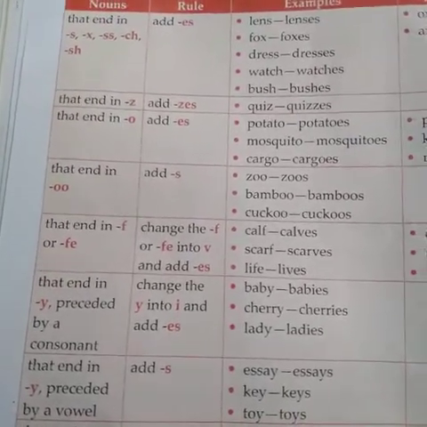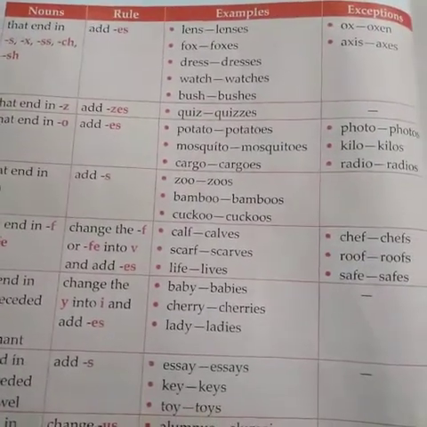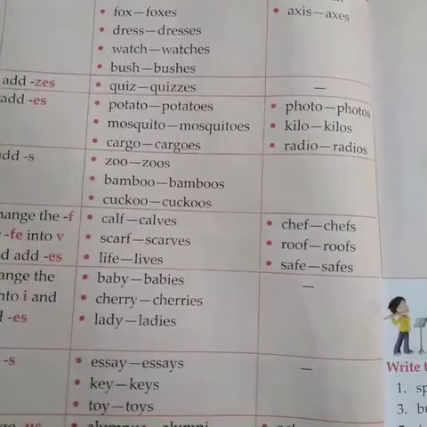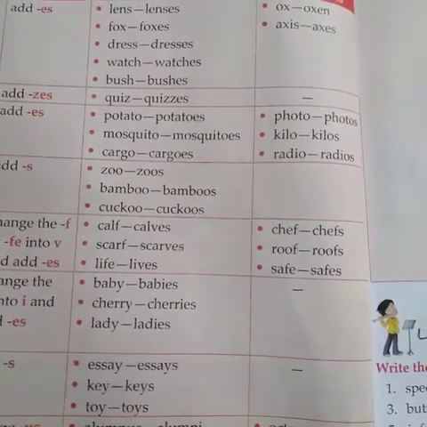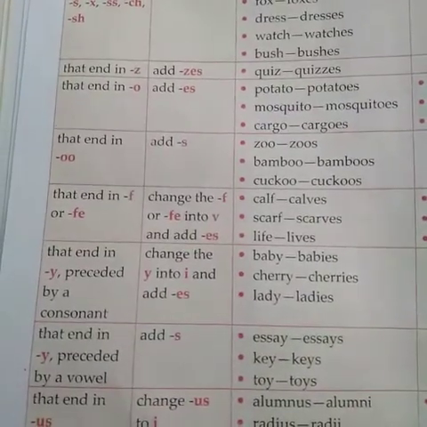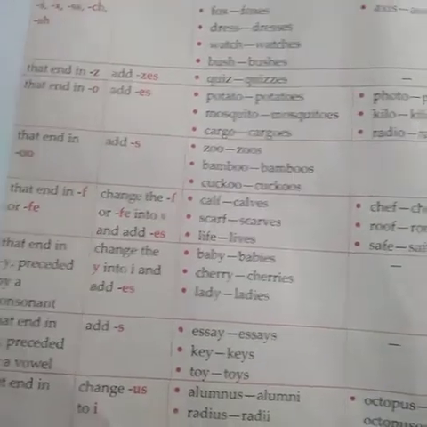The words that end in O add ES: potato, potatoes. But the exceptions are photo, kilo, radio: only S, not ES. The words that end in O add S: zoo, zoos.